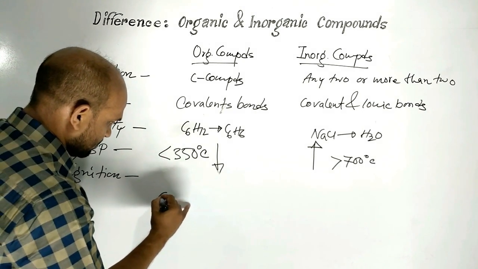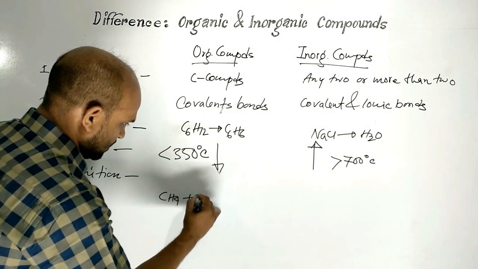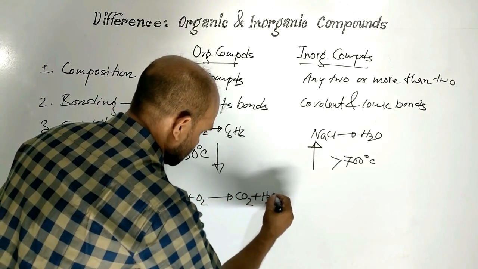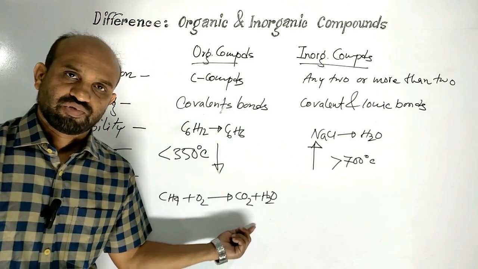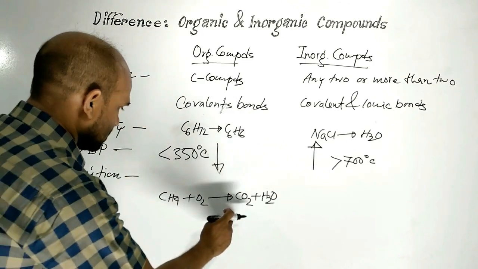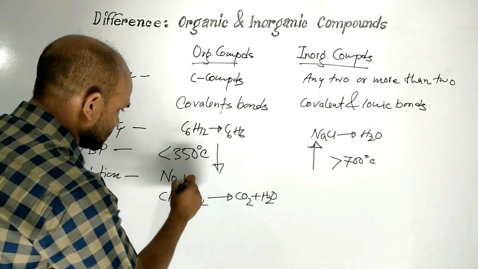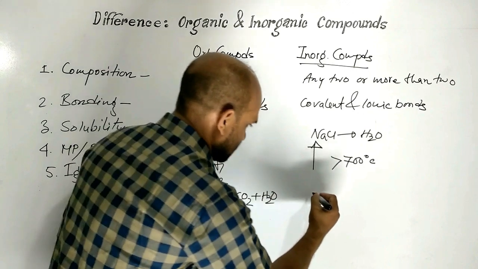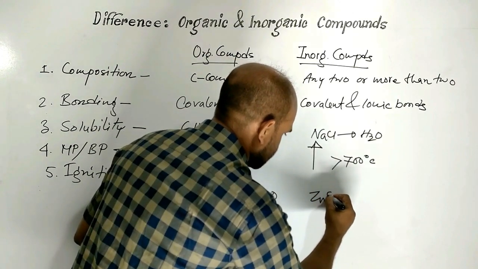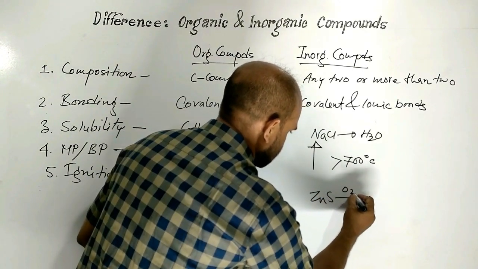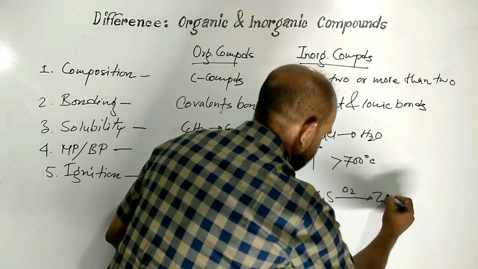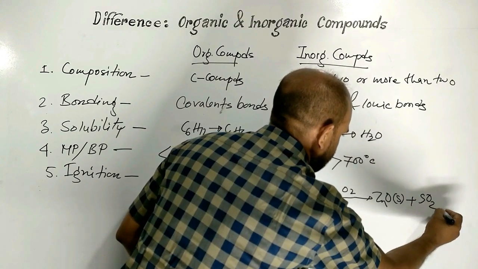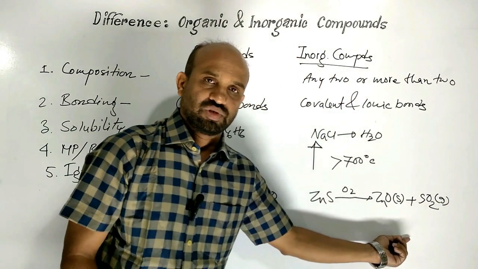Let us consider methane. If it is burnt, then carbon dioxide gas and water vapor are formed. Here, no residue is obtained. But when inorganic compound, suppose zinc sulfide, is burnt, then zinc oxide is obtained as residue and sulfur dioxide gas is formed.